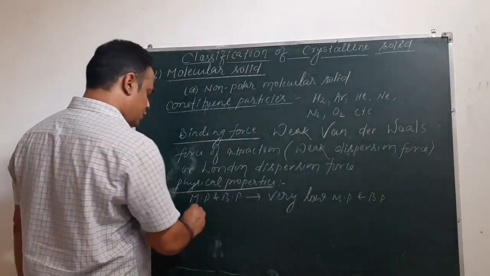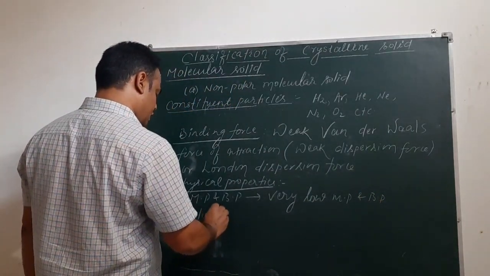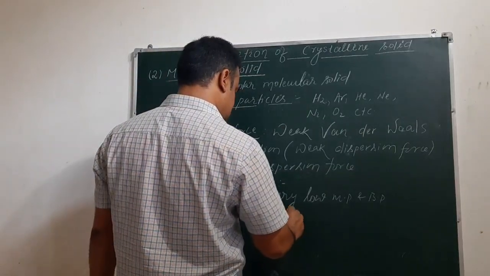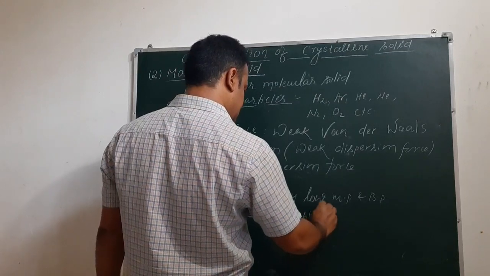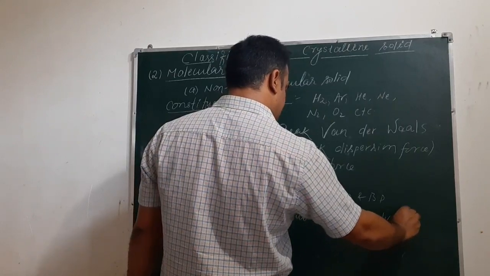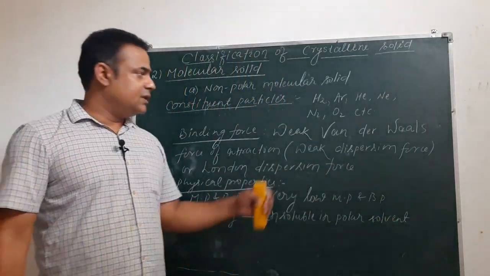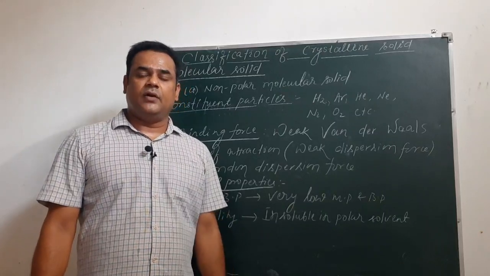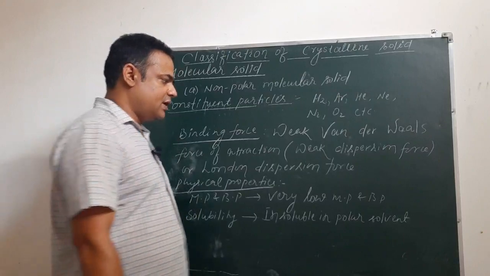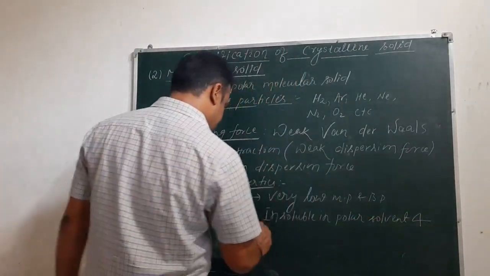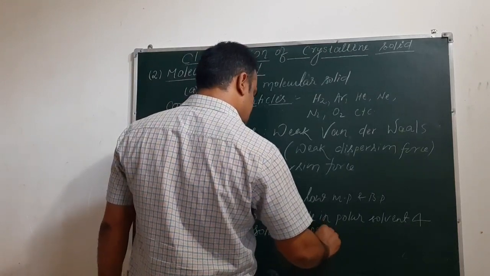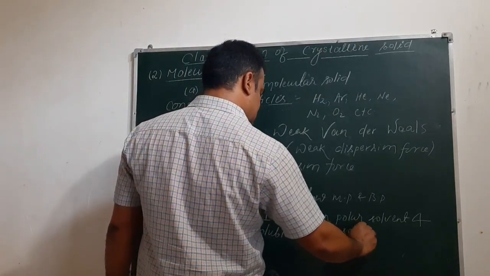The second property is solubility. They will be insoluble in polar solvent. They will not be soluble in polar solvent, because you can see these are non-polar substances, and non-polar will be soluble in non-polar. So it will be insoluble in polar solvent and soluble in non-polar solvent.